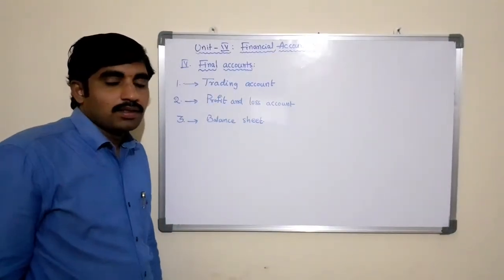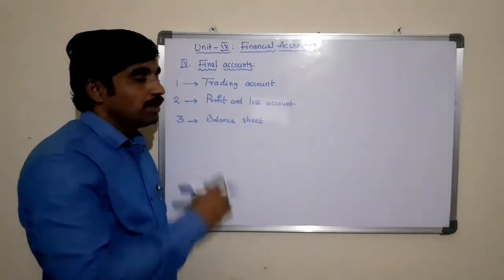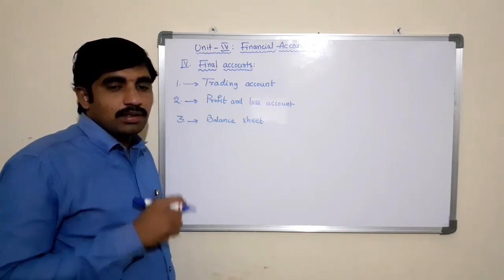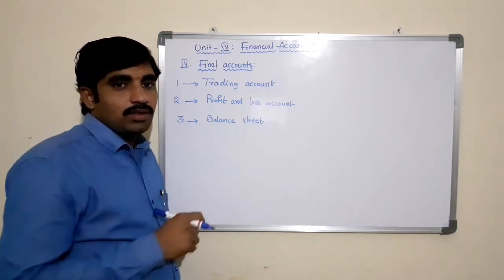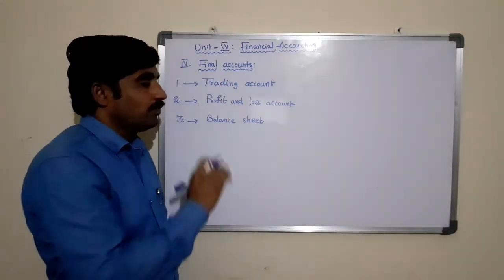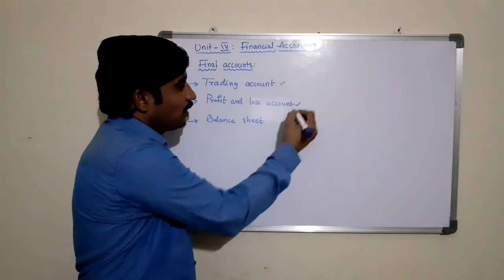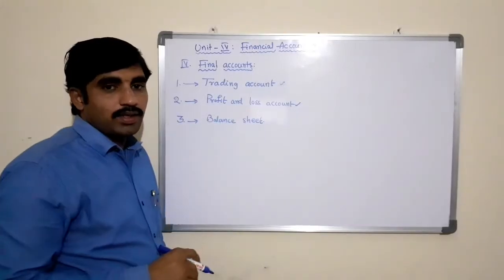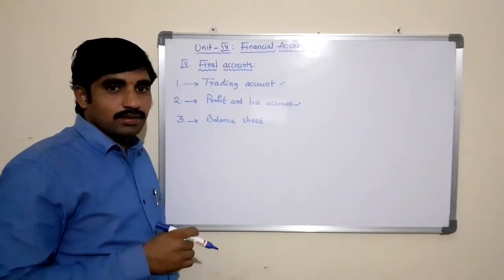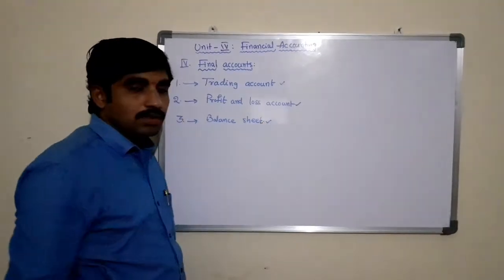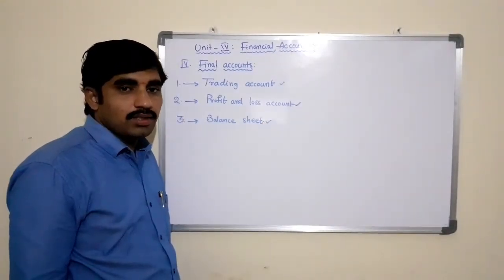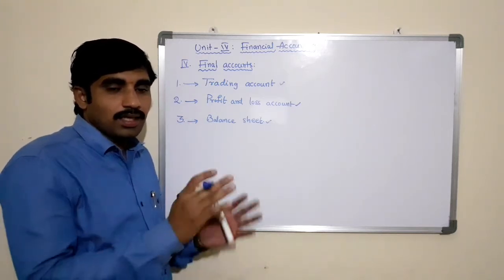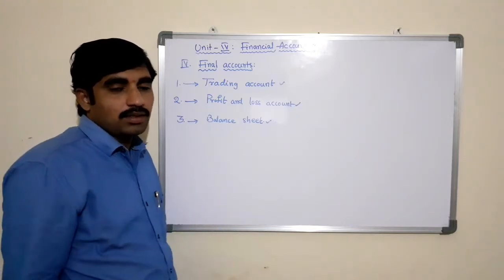As I said, trial balance is a prerequisite for preparing the final accounts. Whatever information is available in the trial balance, based on that information, we need to prepare these three formats. And these two are accounts, which are divided into two parts, left hand and right hand side, that is debit and credit columns. Whereas the third one is a statement, which is not divided into debit and credit columns, but into two columns: liabilities on the left hand side, assets on the right hand side.